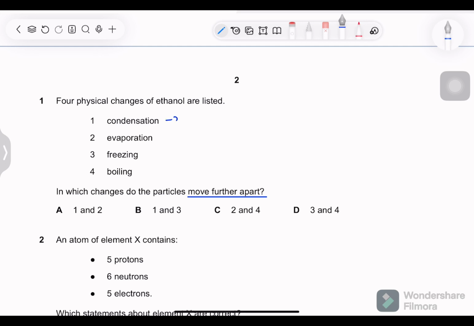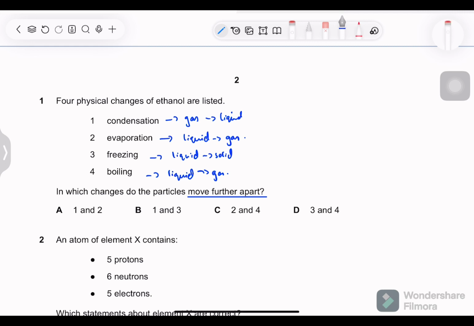So condensation is when gas turns to liquid, and water droplets are formed. Evaporation is when liquid goes to gas. Freezing is when liquid freezes, it becomes a solid. Boiling is when liquid goes from liquid to gas, when we boil water, for example.